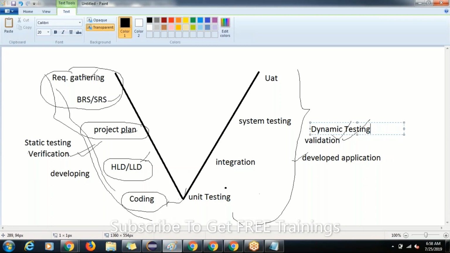From requirement gathering to coding, mostly all is documentation, and changes will happen very rarely. If something changes very rarely, we call it static. It is staying static. We use the word, for example, that person is staying static, meaning that thing is static, and changes will mostly not happen in it. The verification part is completely a static part.